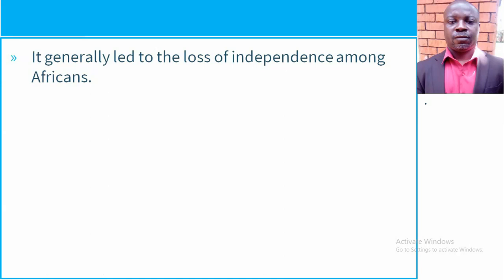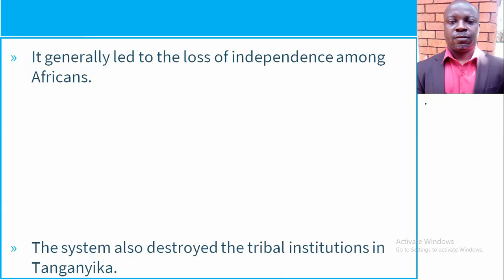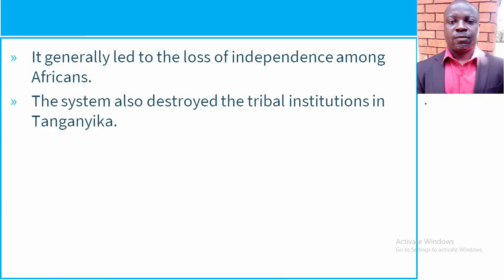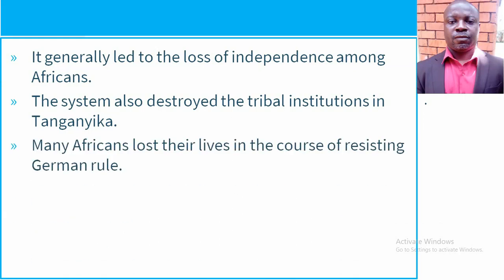We have this one here, that the system also destroyed the tribal institutions in Tanganyika. Very true. The system destroyed the tribal institutions in Tanganyika. These tribal institutions, for information, were majorly led by chiefs. Okay? And the chiefs lost their power. Now, when chiefs lose their power, who will be the leader of these tribal institutions? Okay? So, tribal institutions were destroyed.